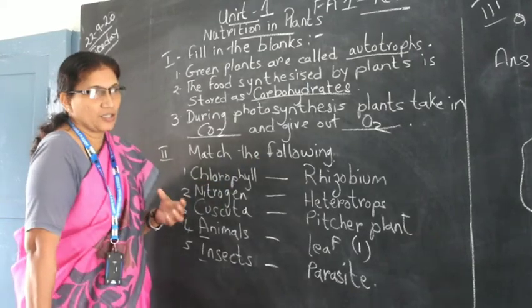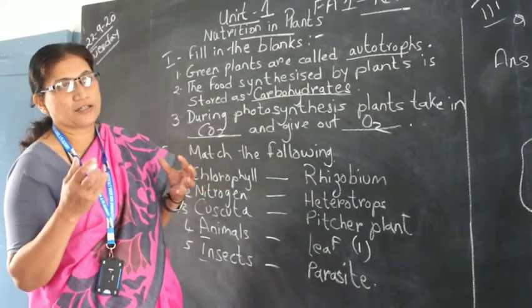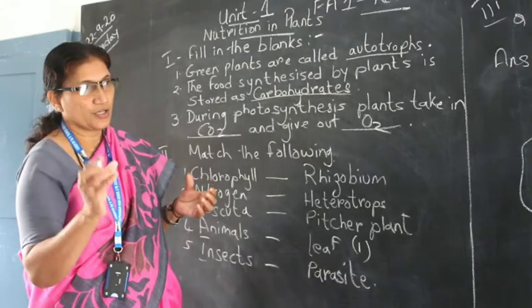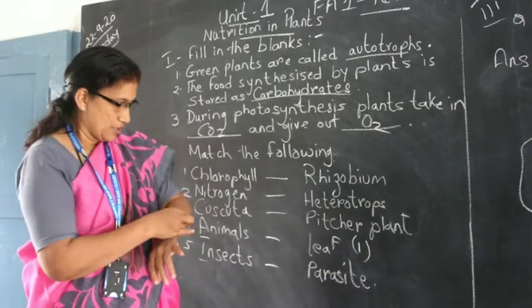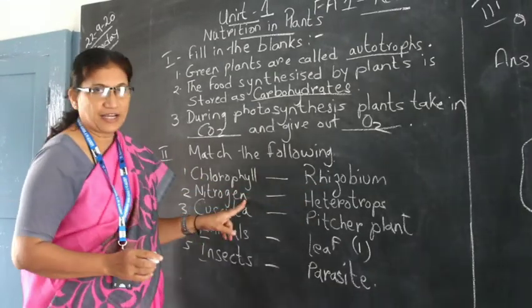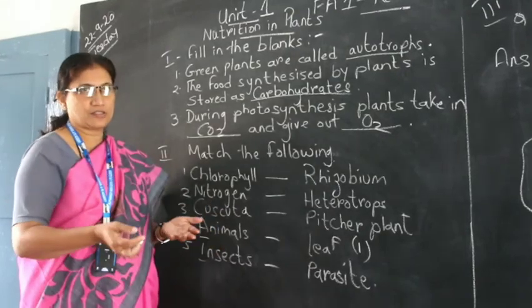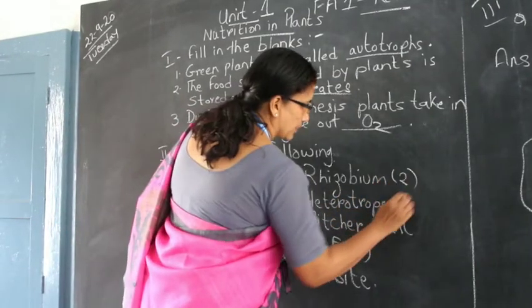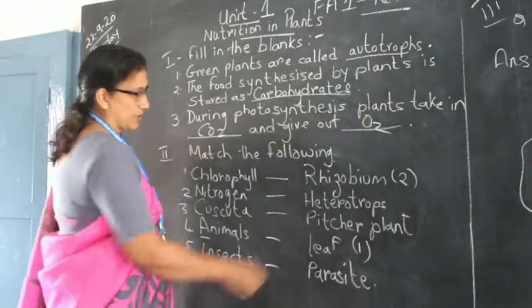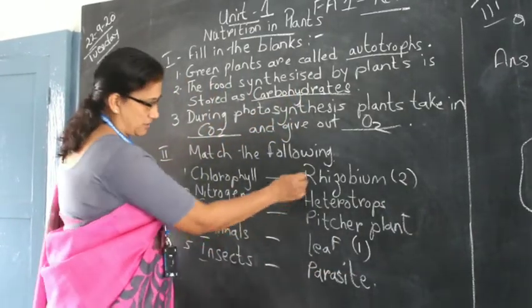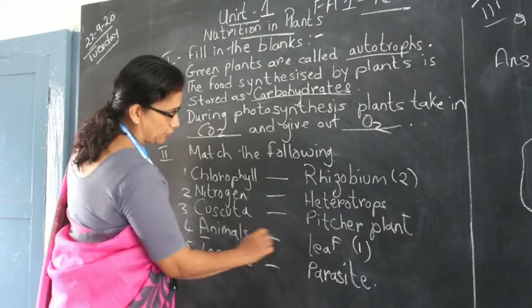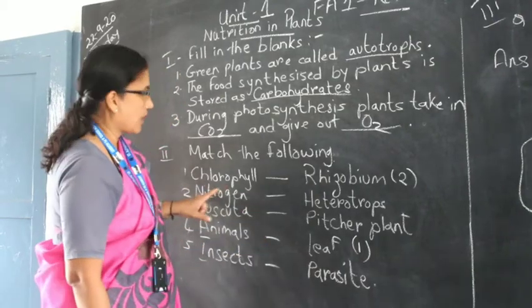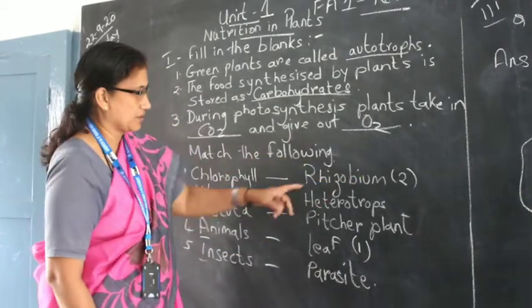Rhizobium is found in the plant roots. They are kind of nodes. So rhizobium has nitrogen, which is very good for the minerals found in the soil. So you can write 2 here. I don't want any small kids doing this. I don't want you all doing this. You just mark what is there opposite that.